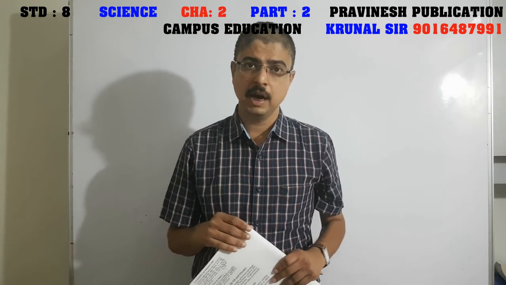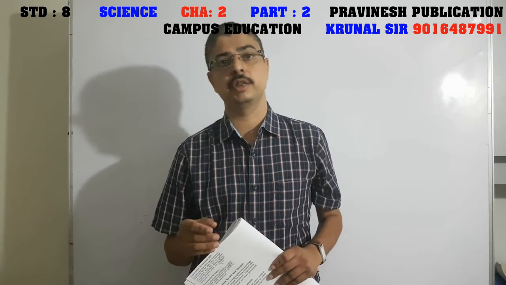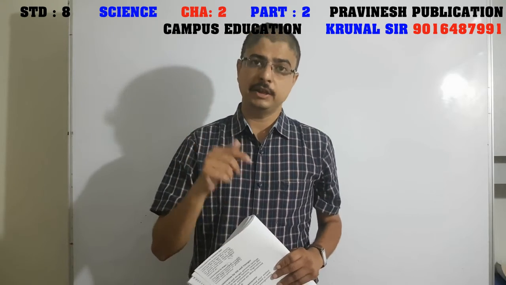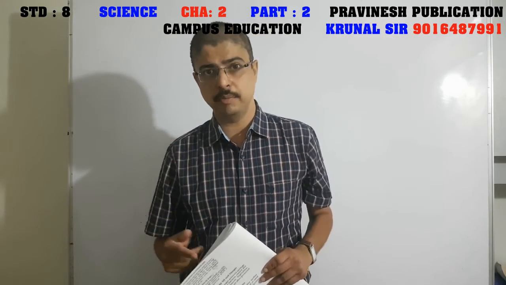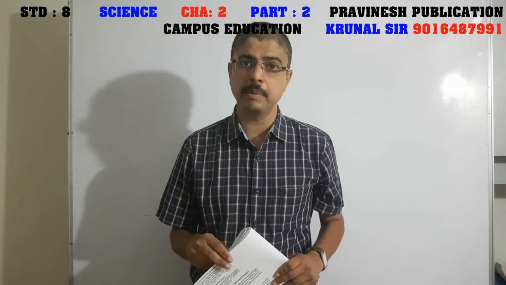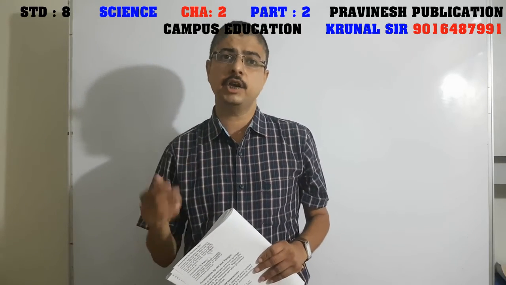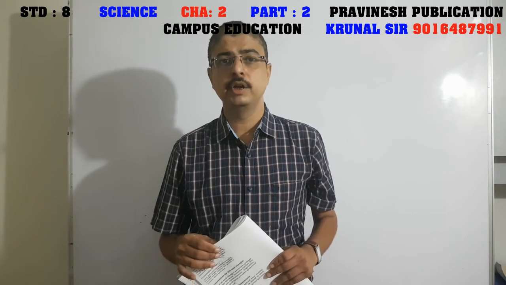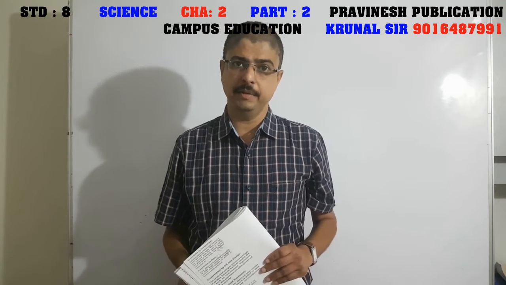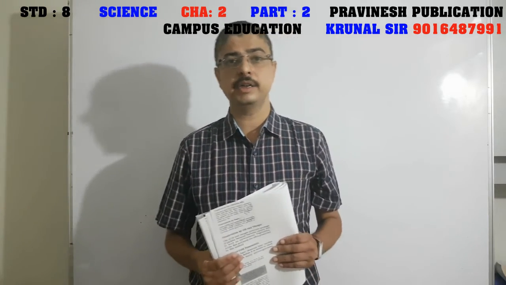Now you will ask, how is this symbiotic? How do they help each other? Here, the Rhizobium bacteria fix the nitrogen and give it to the leguminous plant so it can utilize it for its purpose. And the leguminous plant gives shelter and whatever food it prepares to the Rhizobium bacteria. So this is called a symbiotic relationship.